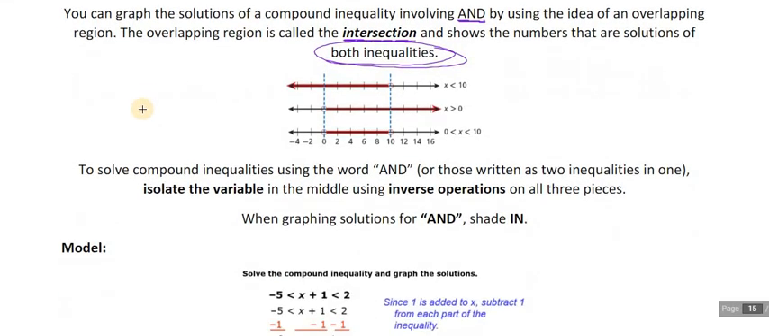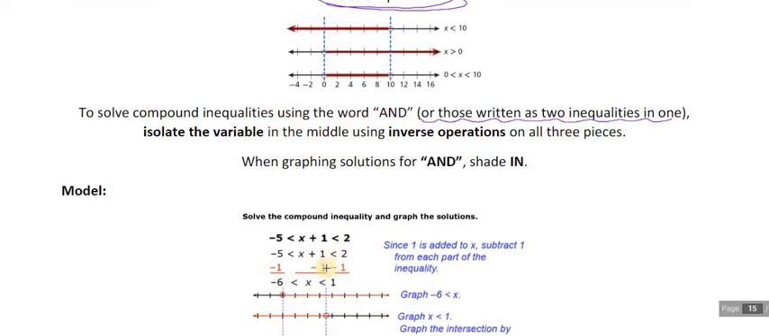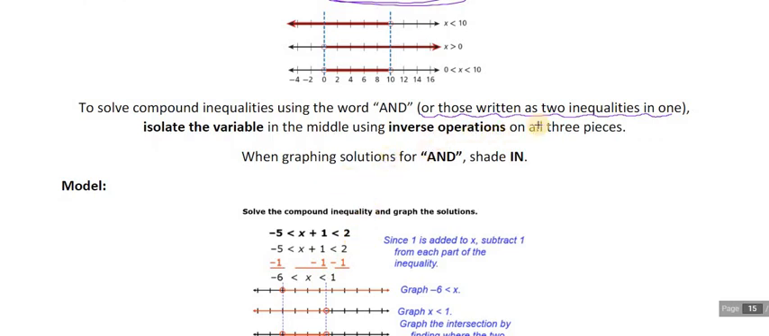So if we're going to be solving these compound inequalities that involve the word and, sometimes they're actually not even going to use the word and. They're going to be written, I call it a 2-for-1. We're going to isolate our variable in the middle when we've got this 2-for-1 situation using our inverse operations on all three pieces. Okay, and then again, our shading is going to happen in the middle. Okay, ands go in. Very important to know that. I guess I can use my highlighting tool here.